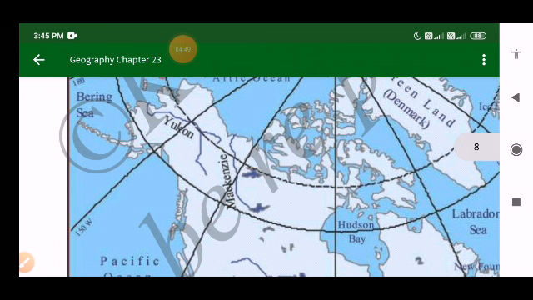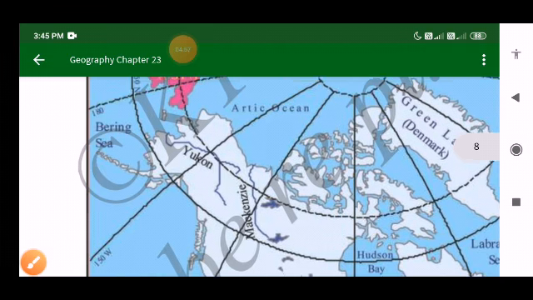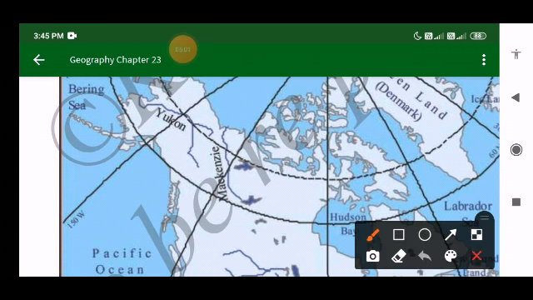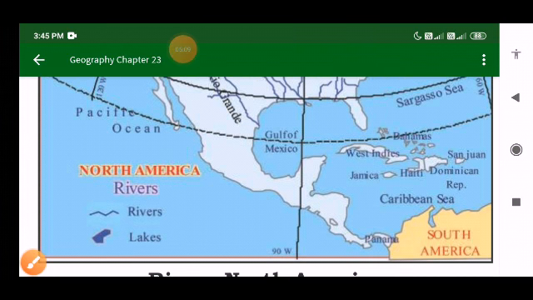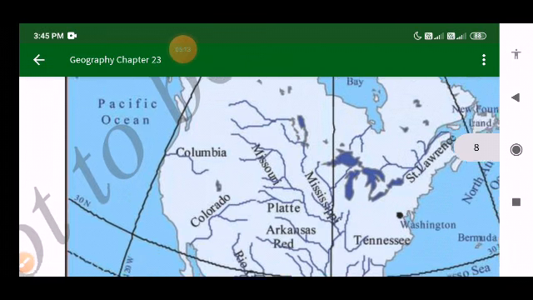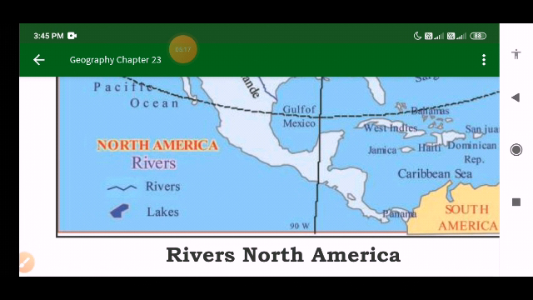So you can see here, I will show you. From here, this portion, up to here, the white color you are seeing, that is nothing but the land link to South America.